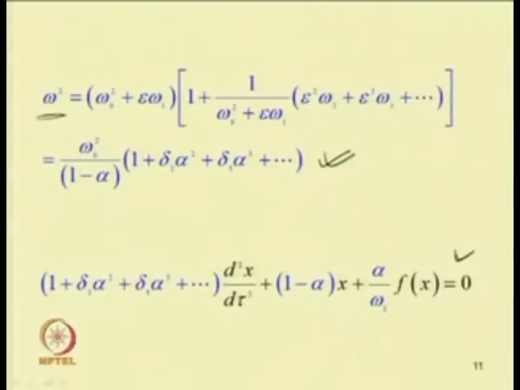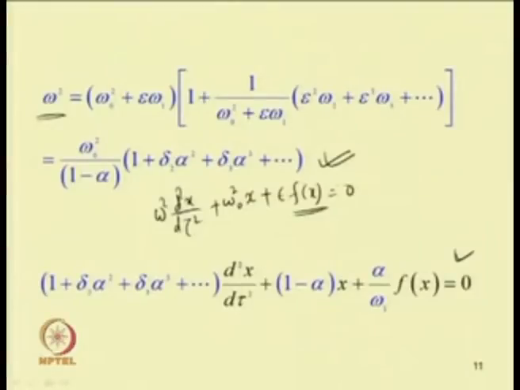So, one can write that governing equation in this form: omega square d square x by d tau square plus omega 0 square x, that is alpha 1 x, plus epsilon f x equal to 0.